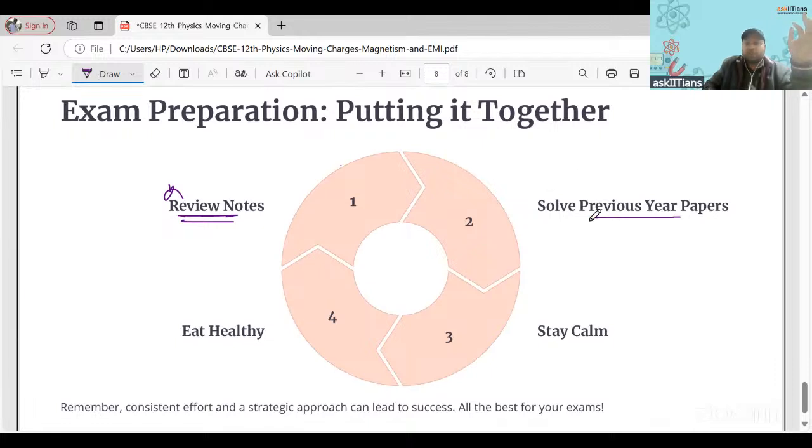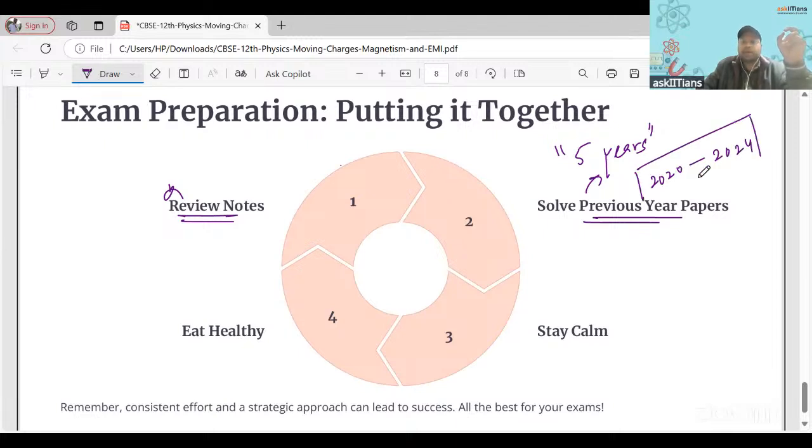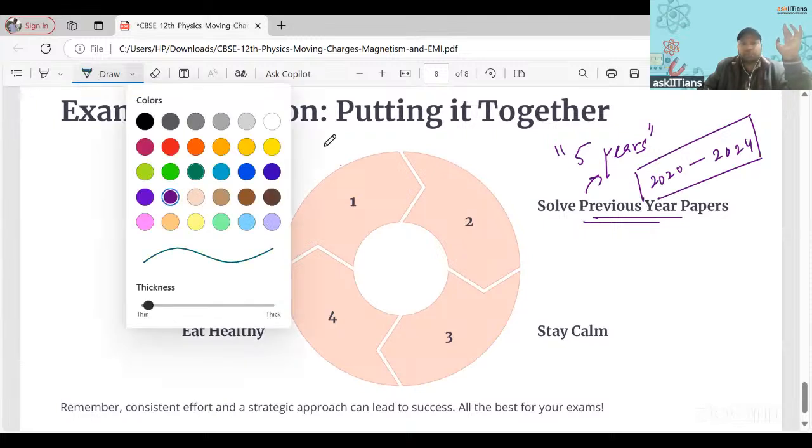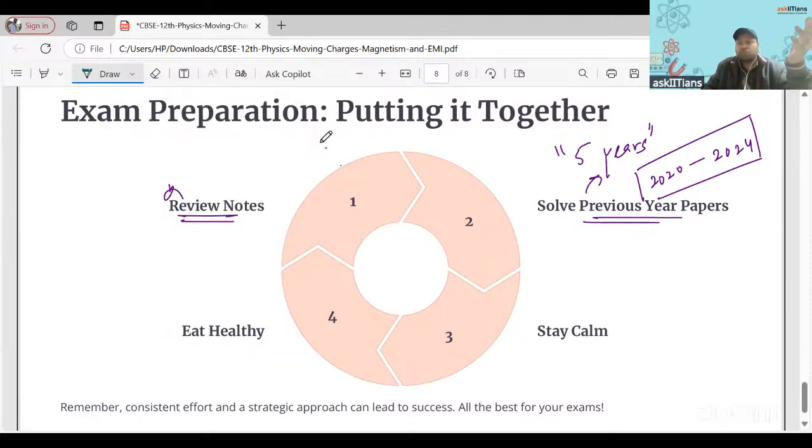Solve previous year papers, very, very important. Yesterday also I told you that 5 years would be sufficient. The latest is 2024, so you solve from 2020 to 2024. This target you keep. There are different sets also, like for 2024 you will have different sets. Just solve one set.